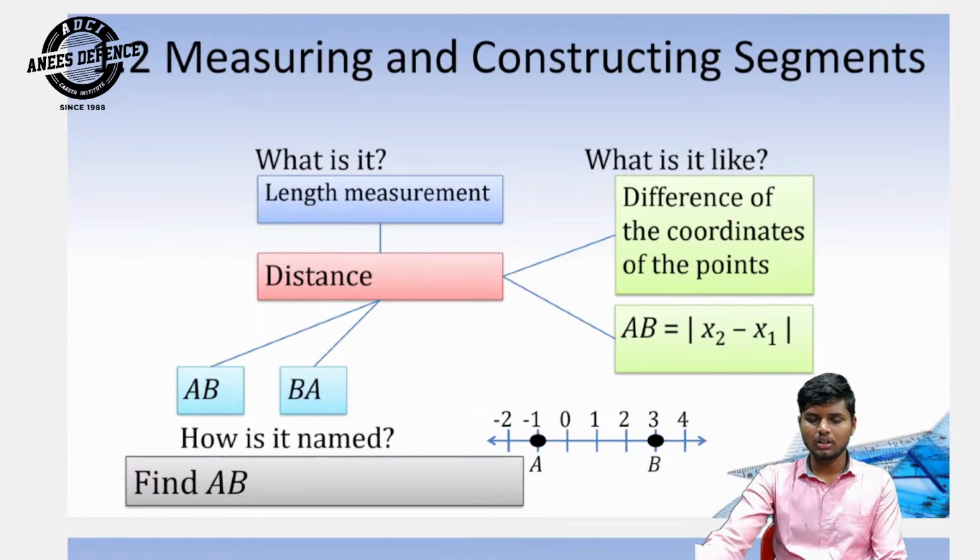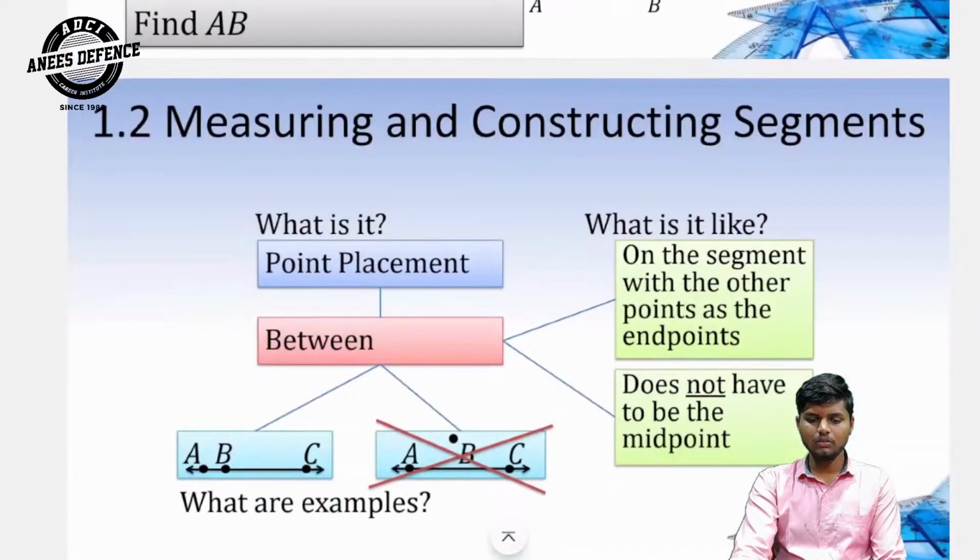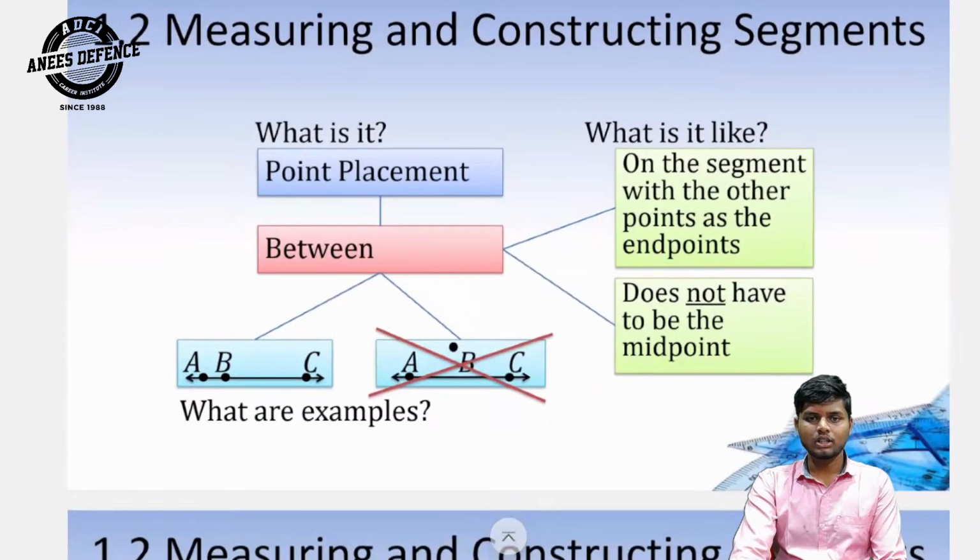Then find AB. How do you find AB? Next point is between. What is it? Point placement. What is it like? On the segment with the other points as the endpoints. It does not have to be the midpoint. What are examples? A, B, C. The first one is an example. The second one, why is it wrong? What is the reason? Because point B is not on the line, meaning not on the segment.